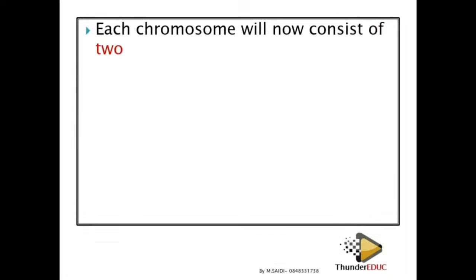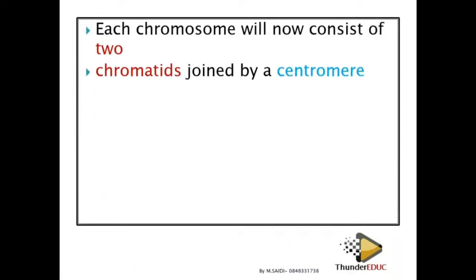Each chromosome will consist of 2 chromatids joined together by a centromere. A chromosome must have a chromatid, and it must have a centromere joining it. If it is a replicated chromosome, it will have 2 chromatids joined together by a centromere. The centromere is the middle part of the chromosome.